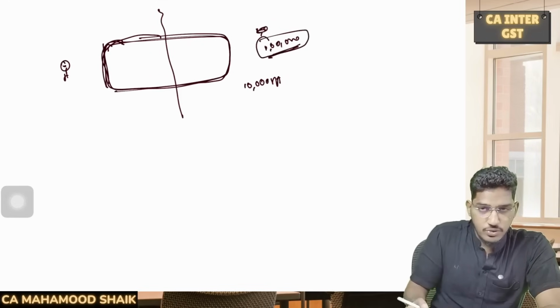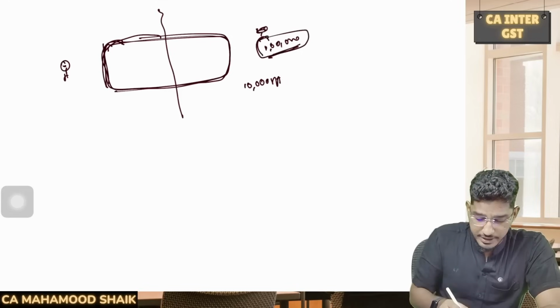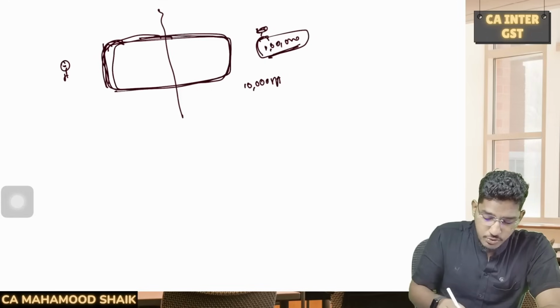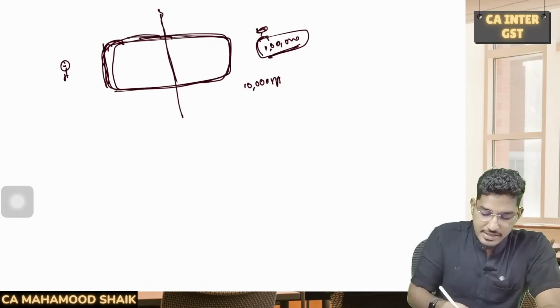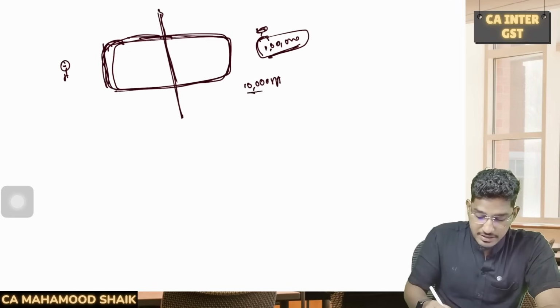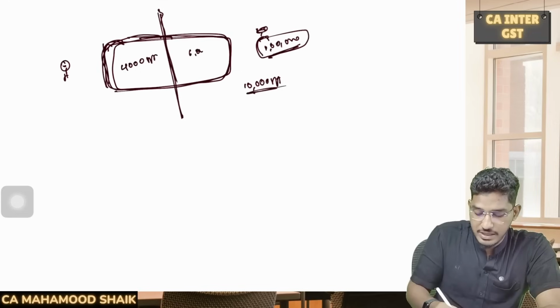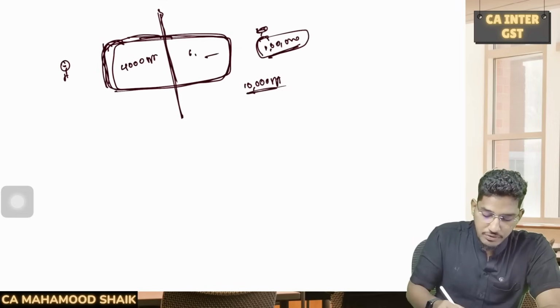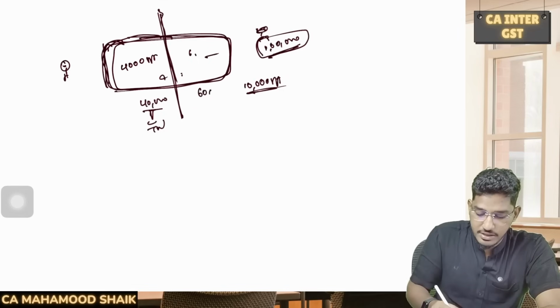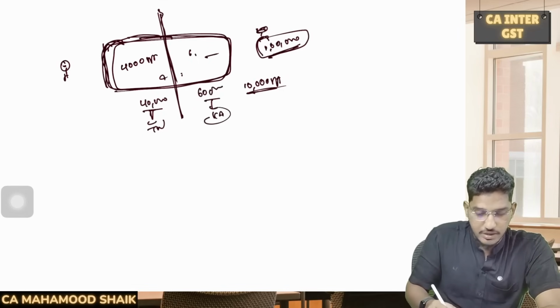Now generally, as I have told, the place of supply is the location where the immobile property is located. But this immobile property is located in 2 states. In between there is the border of the 2 states. So what will be the place of supply? They say that in these cases, the value has to be divided on the basis of the area of the land. Say out of this 10,000 SFT, 4,000 SFT is in Tamil Nadu and 6,000 SFT is in Karnataka. So you have to divide this 1 lakh rupees in the ratio of 4:6. For 40,000 value, the place of supply will be Tamil Nadu. For 60,000 value, the place of supply is going to be Karnataka.